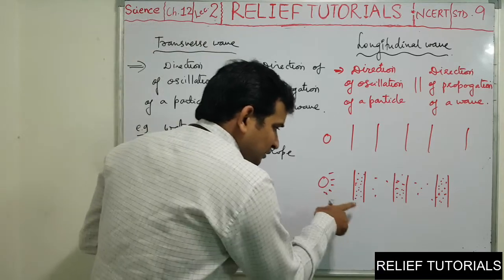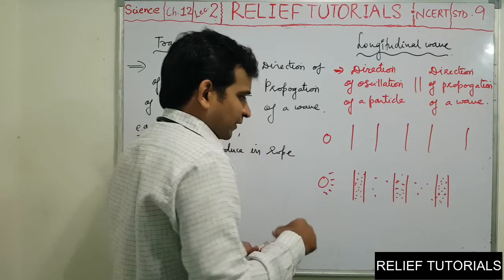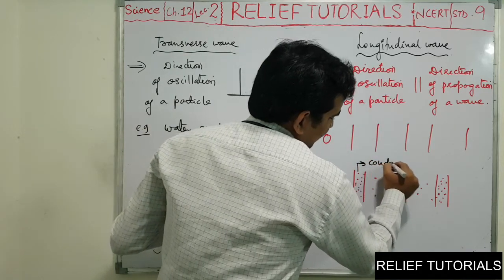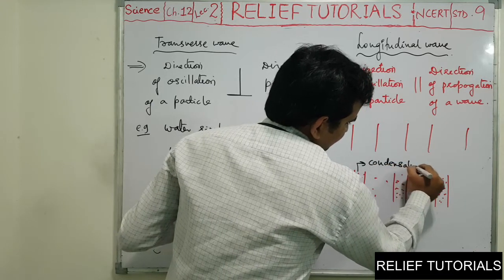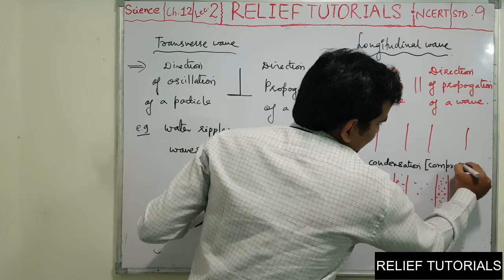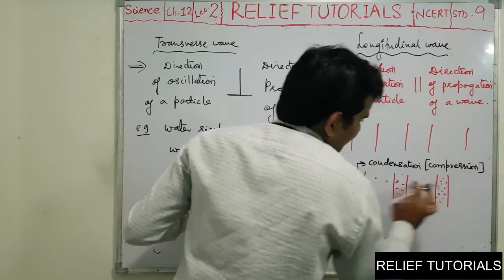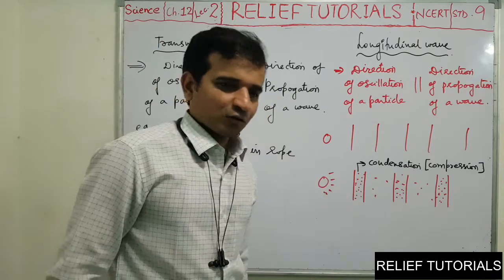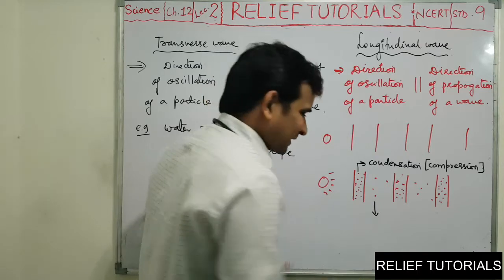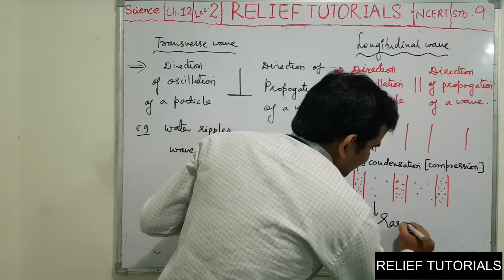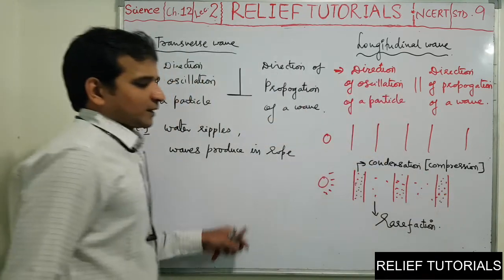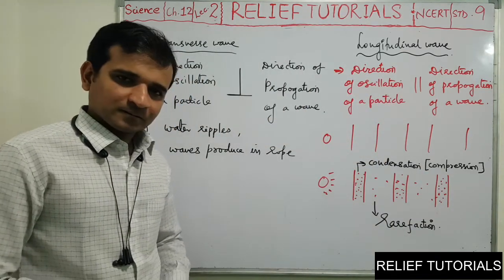The region where you see the density of air is highest is called condensation or compression. And this region where you see the least density is called rarefaction.